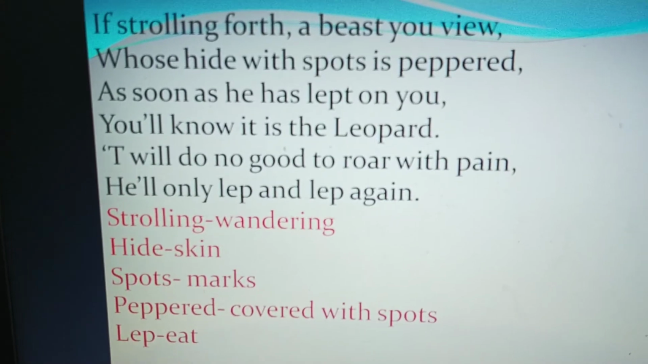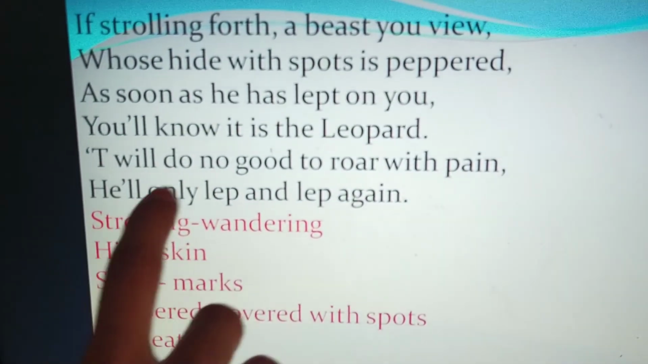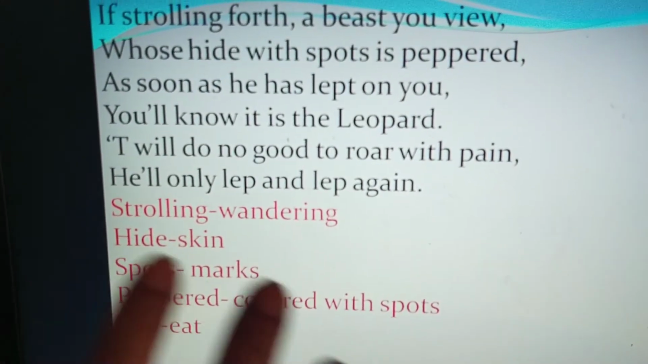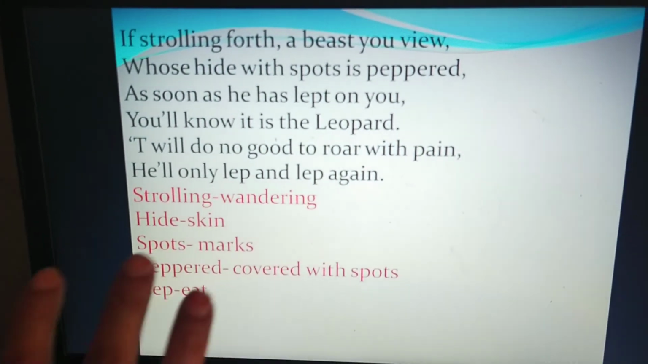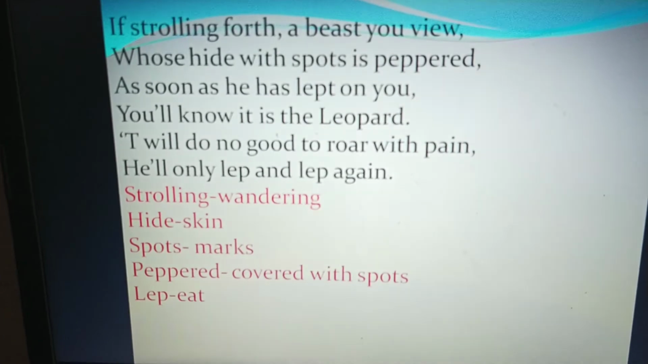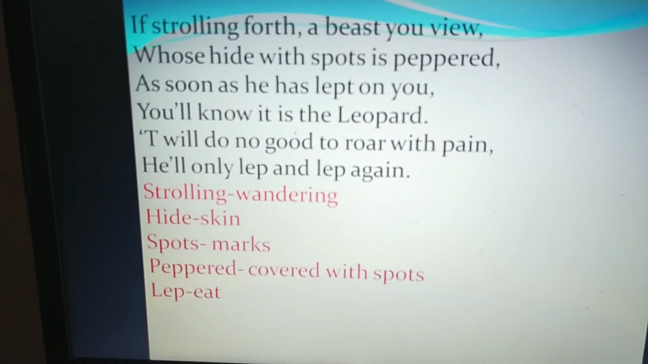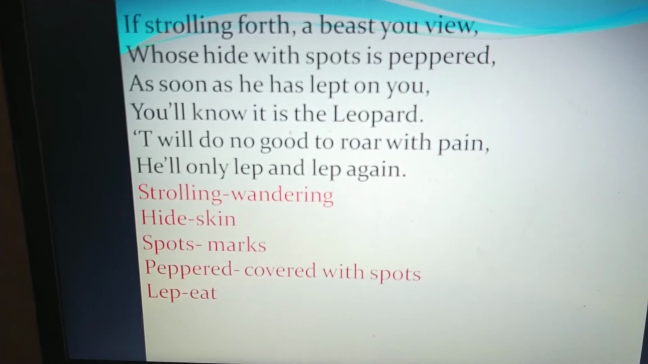That means the leopard is going to eat you again and again, and you are not supposed to roar with pain. You are not going to cry with pain anymore, because he is going to kill you at once and he will eat you again and again.